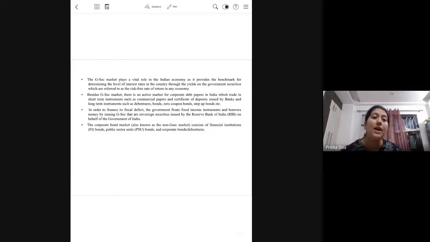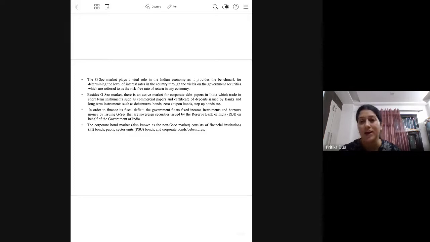Now, for any economy, the government security market plays a very vital role because the benchmark rate of interest is determined here. जो हम risk free rate of interest बोलते हैं वो आपको government security market से मिलता है. Also,